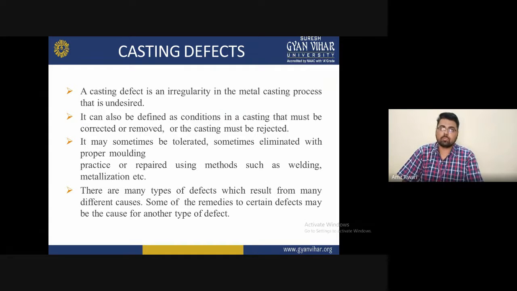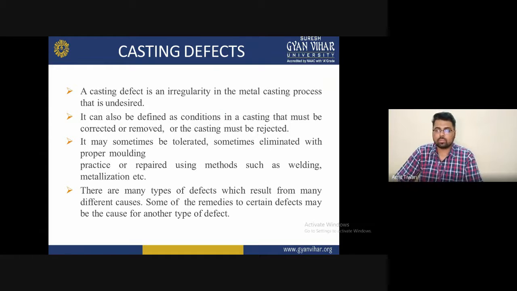If the quantity of defect produced is larger, the casting will be rejected and not tolerated, because we want a good surface finish. But in some cases, where minute defects are produced, they will be repaired or neglected, because the testing department checks for the appropriate quality of the product before selling. There are many types of defects which result from many different causes.